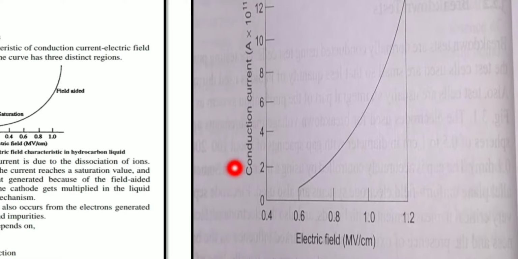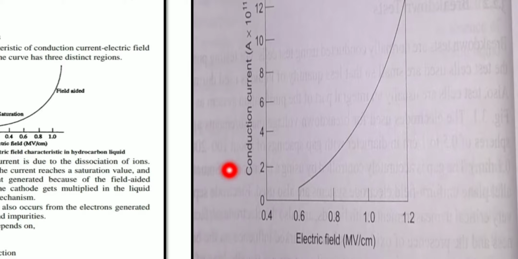These conductivities are obtained as low probably because of the presence of impurities even after the purification process. Is it right? In the previous class we have already studied how the purification of the liquid dielectrics is done, as well as the breakdown test. Is it right?